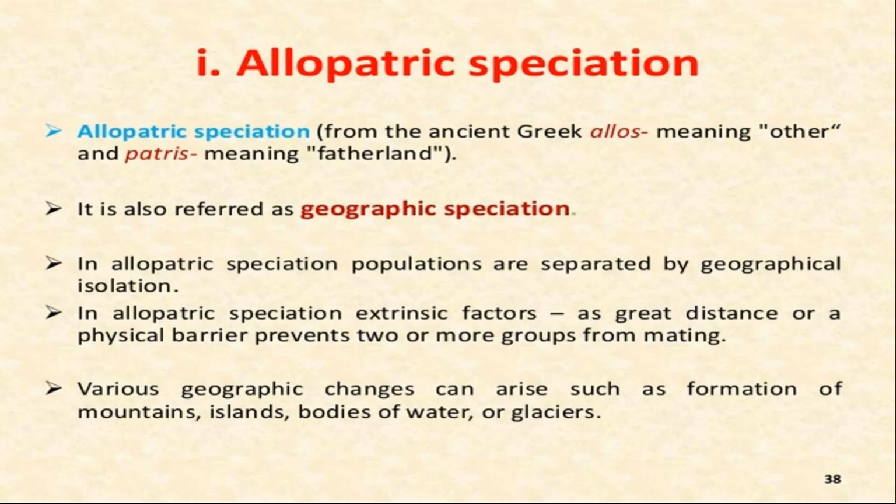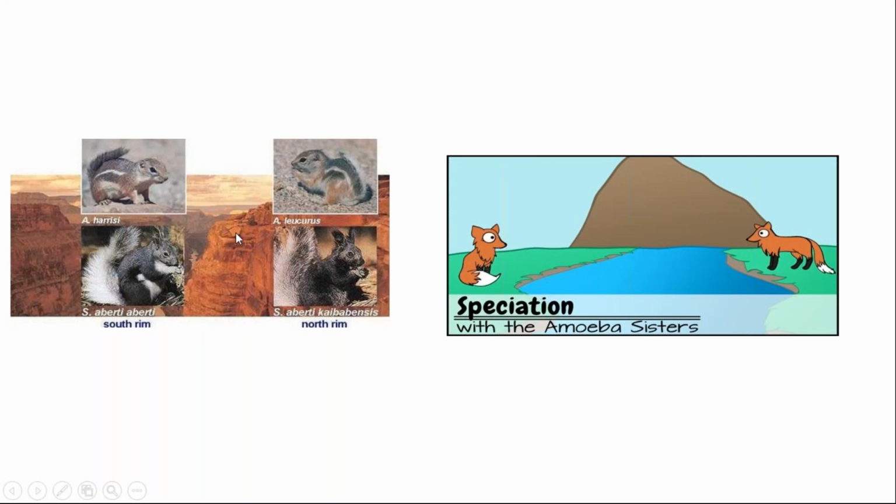Allopatric speciation means any type of physical barrier, geological barrier, geographical barrier. These are the barriers due to which the formation of new species takes place. First of all, just take a look at this example.